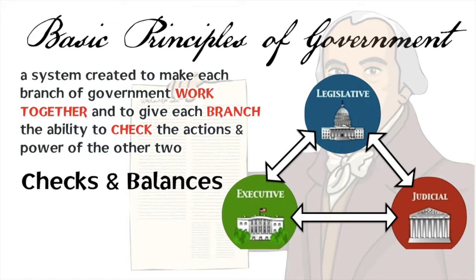And we need to make sure that each branch has the ability to check or to monitor the other branches. So the idea of checks and balances is that there's a system in place to make the government work together, and to give each branch the ability to check the actions and powers of the other 2. The easiest one to think about is how a bill becomes a law. It is proposed in the legislative branch. It is signed into law by the executive branch, and that law can be ruled unconstitutional by the judicial branch. We'll look in a lot more detail later on this year about specific checks and balances, but that's usually the easiest one to think of.